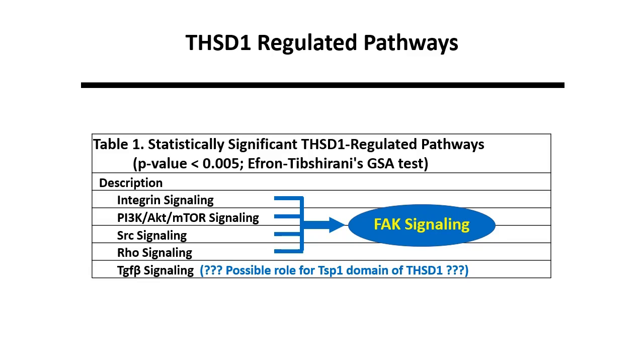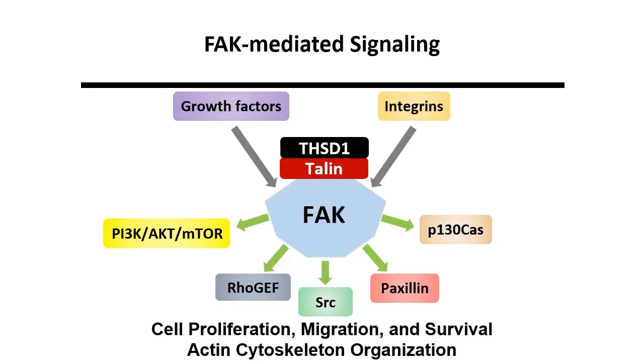And lastly, our research has established a new paradigm. This slide provides a visual representation of FAK-mediated signaling. A subset of extracellular growth factors and integrin signaling is mediated through FAK. In turn, FAK propagates downstream signal events through multiple pathways that regulate cell proliferation, migration, and survival. FAK also is critical for actin cytoskeleton organization.